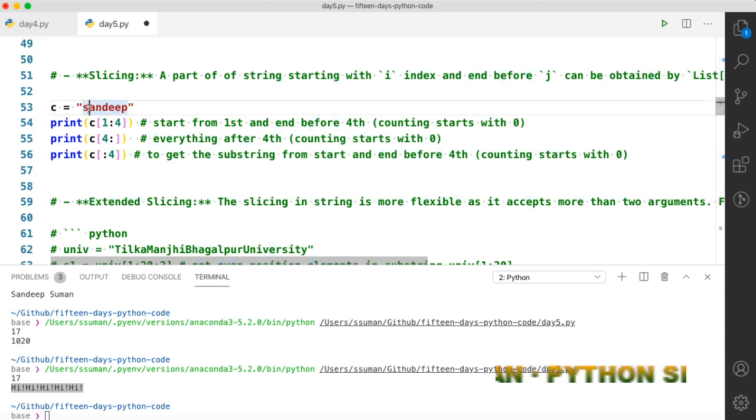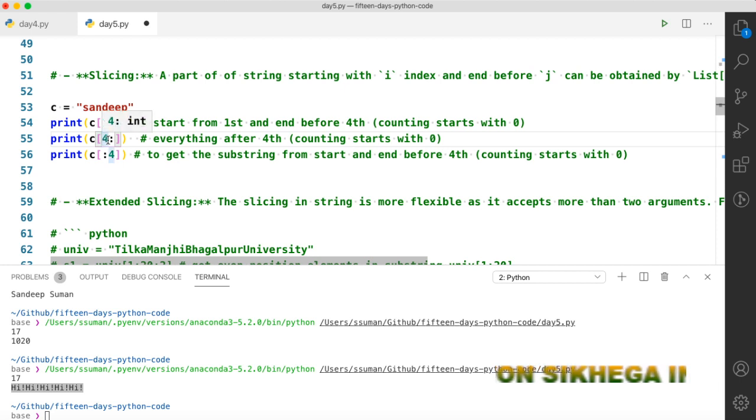It will start with the position 1. While counting starts with 0, you have to always remember this: counting starts with 0. So S is actually index 0. This is index 1. So we will start with 1 and we will end before 4. So 1, 2, 3 and 4 is this E. So we have to leave that E. So A and D will be the answer.